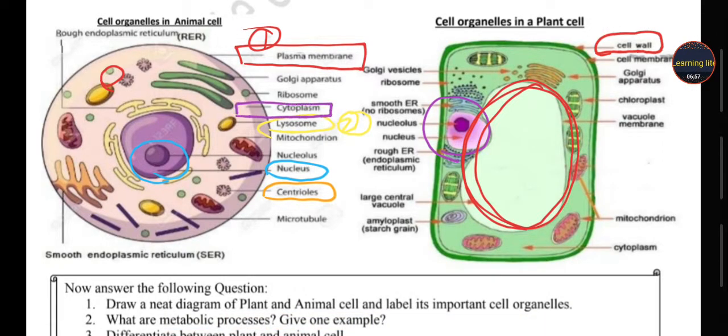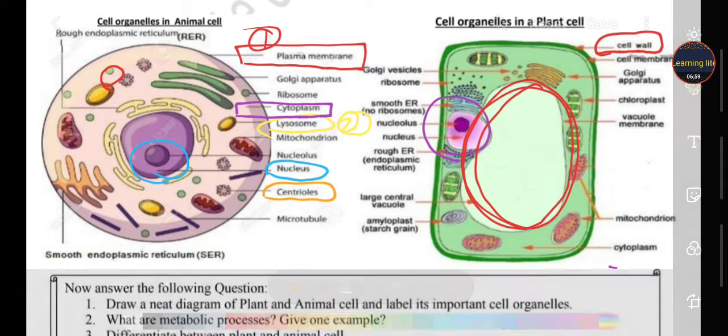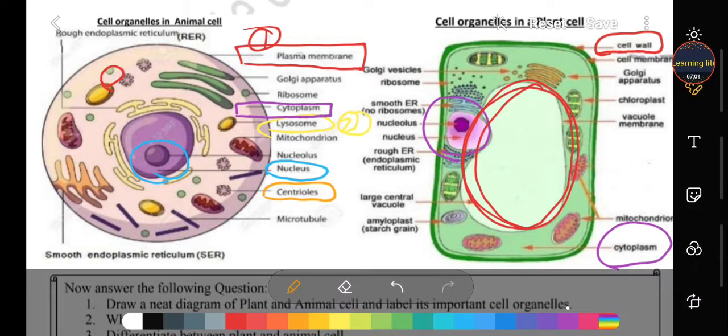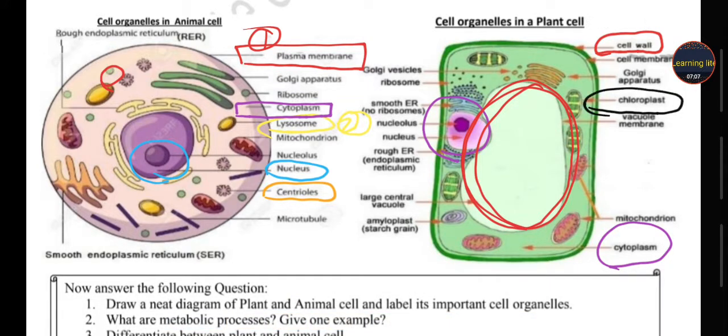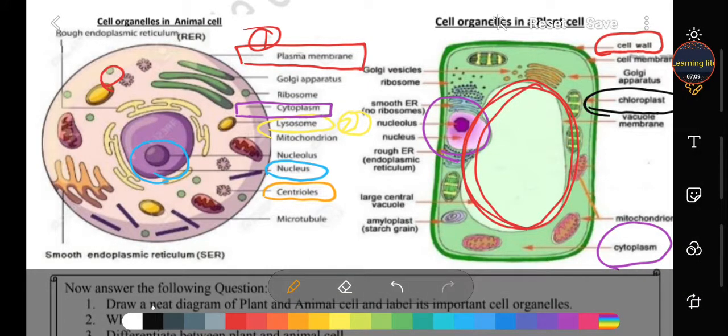Cytoplasm is present in large quantity, and here cytoplasm is present in very less quantity. And the next one, most important, here chloroplast is present for photosynthesis, and in the animal cell no chloroplast is present. So student, these are the differences among animal cell and plant cell.